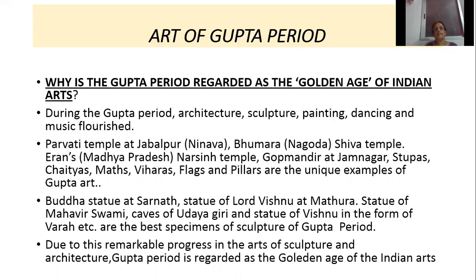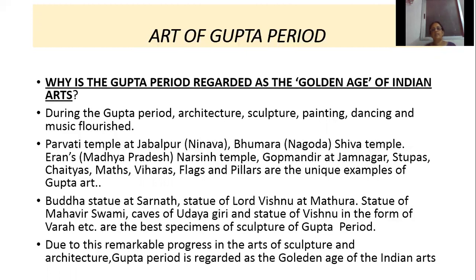So, what you will write first: during the Gupta period, different forms of arts like architecture, sculpture, painting, dance, and music developed or flourished. The art of building Hindu temples developed during the Gupta period. Which were the unique examples of temples of Gupta art? Parvati temple at Jabalpur in Madhya Pradesh.